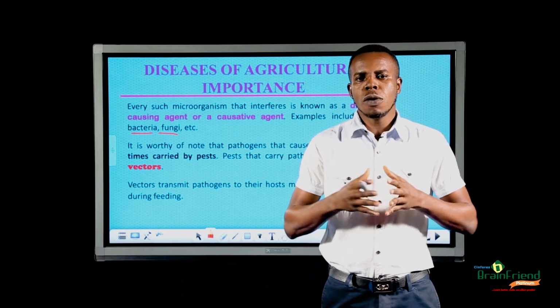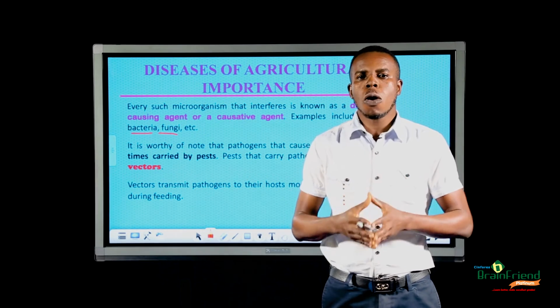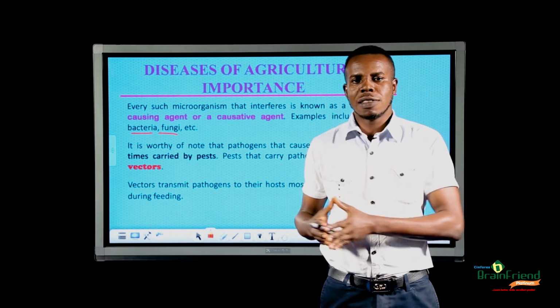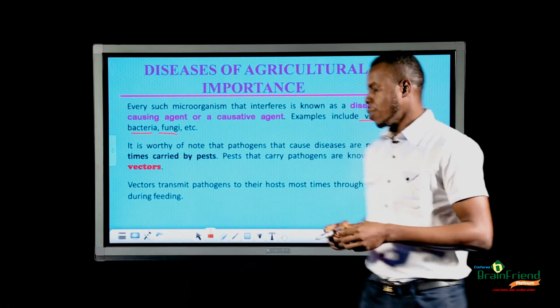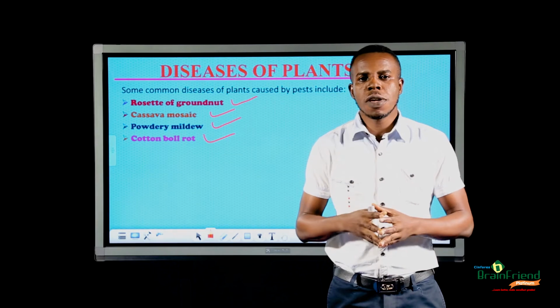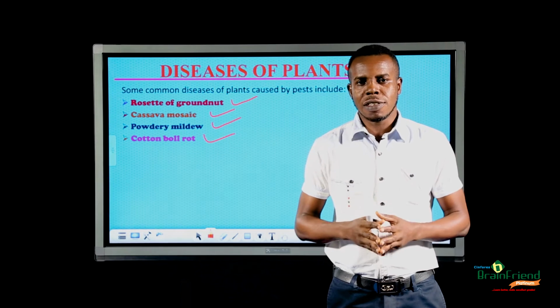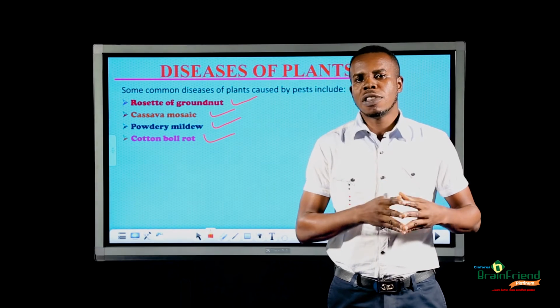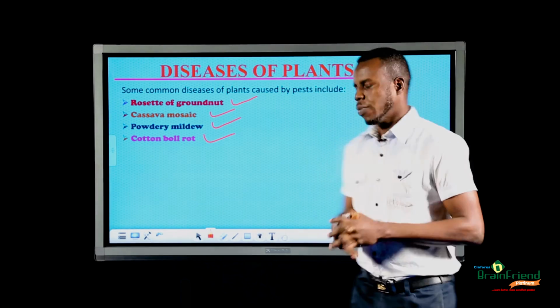Now, we are going to be looking at diseases caused by pests to plants as we move on. We have the Rosette disease of groundnut, cassava mosaic disease, the powdery mildew, and the cotton boll rot. Briefly, we are going to look at these diseases, starting with the Rosette of groundnut.